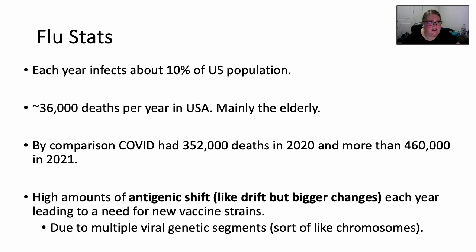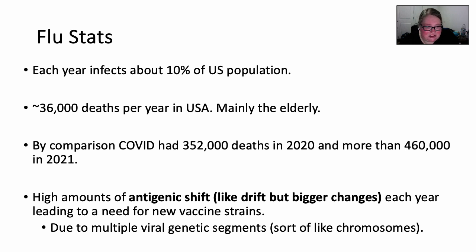One of the things that is characteristic of the flu virus is that it has high amounts of antigenic shift, not drift, shift. Antigenic shift is a lot like antigenic drift, except it's bigger changes. It leads to the virus evolving more quickly, and it's the main reason why we have to have a new vaccine every year for the flu virus.